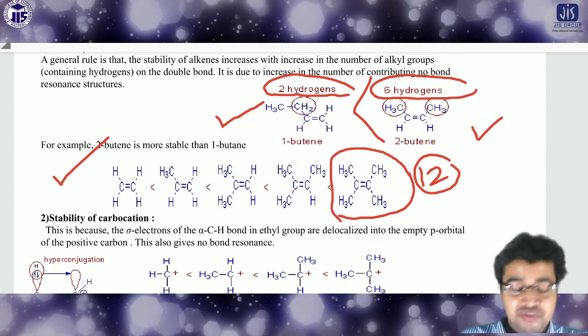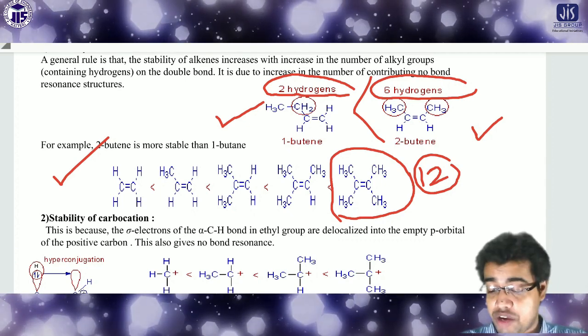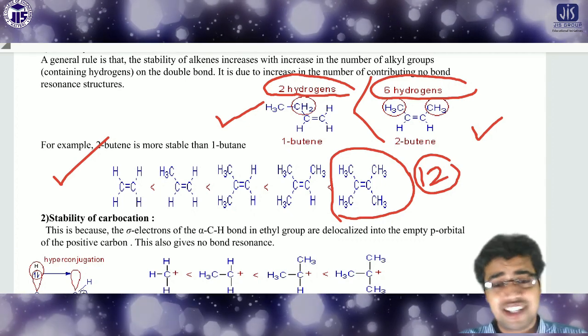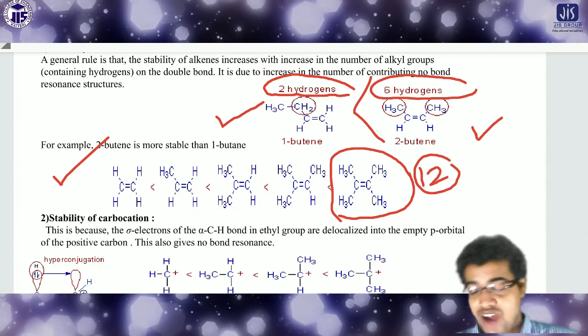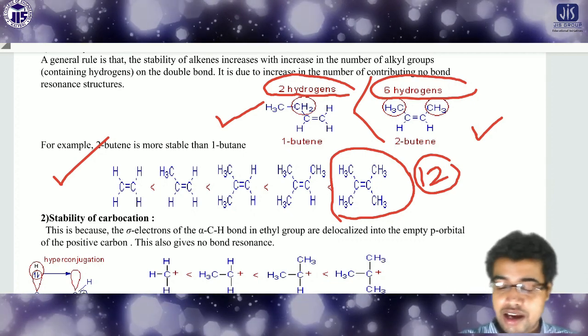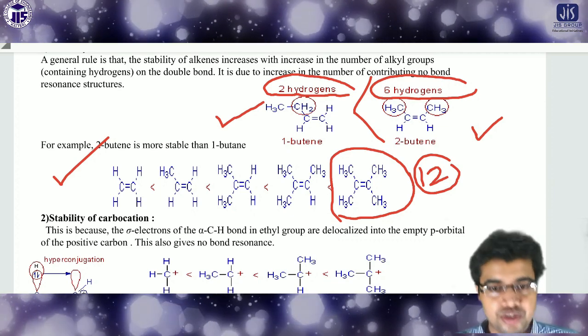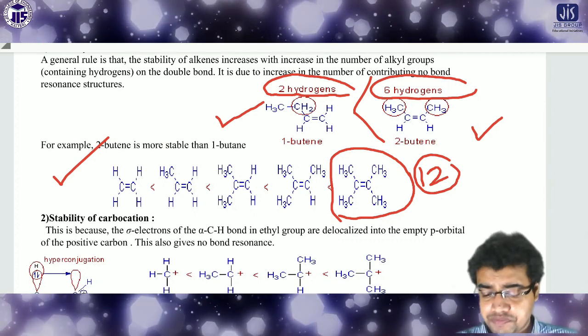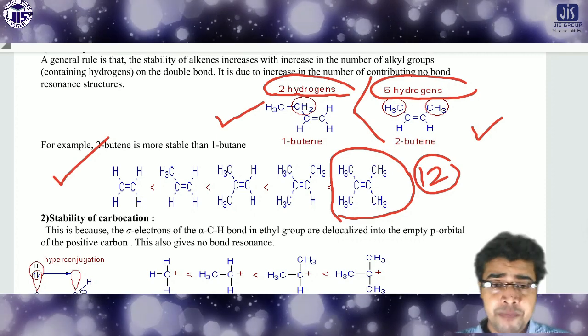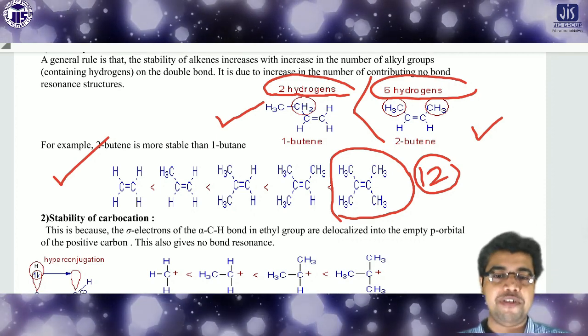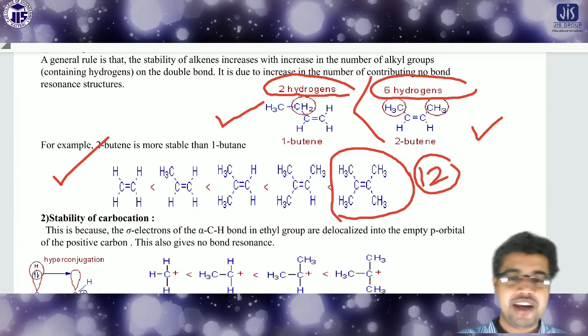If 12 hyperconjugating structures are possible, then it will be highly stable. And if we remove one methyl group with its hydrogens, three hyperconjugating structures will be reduced, which means the stability will be reduced.